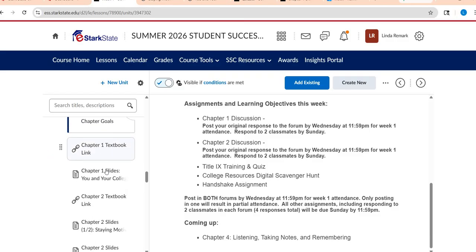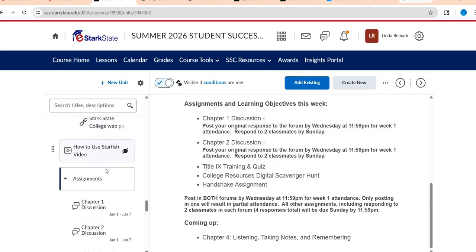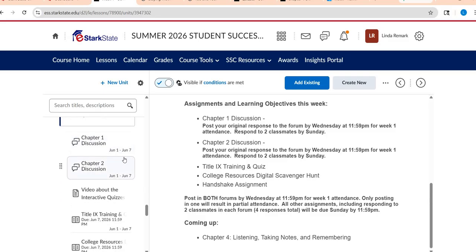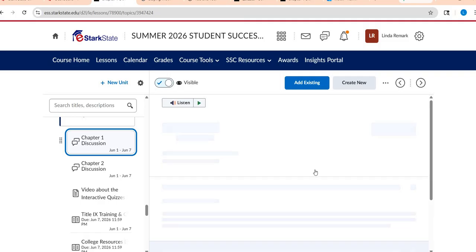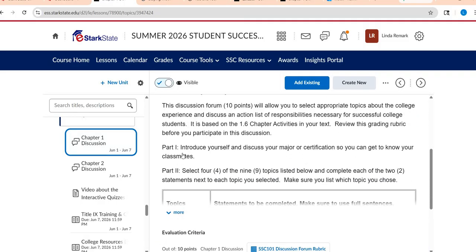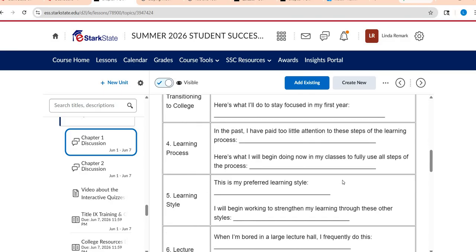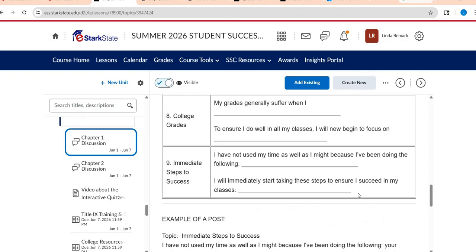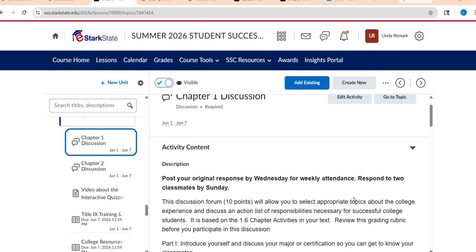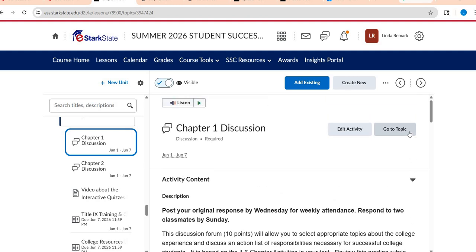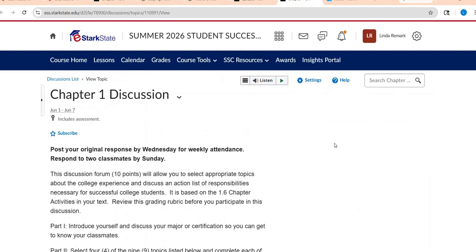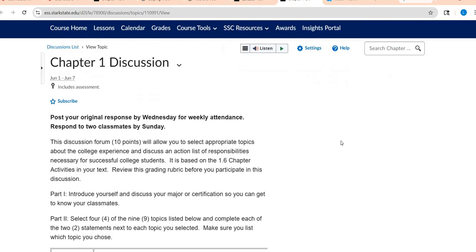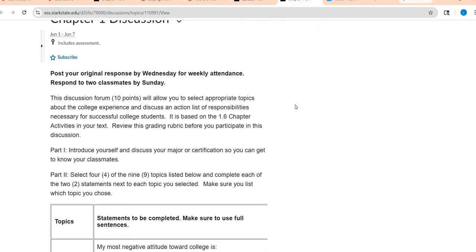So if we scroll down back to where it says assignments, here's chapter 1 and chapter 2. You can see the weeks are set. So when I click in here, I have the prompt right here. I can click on more and it has everything right here that I'm going to respond to. However, when I go to actually post my response, I'm going to click on go to topic, and that is going to take me right here. Here's where my actual discussion forum is. So this is the prompt that you are responding to by Wednesday for attendance, and then you respond to classmates by Sunday for points.